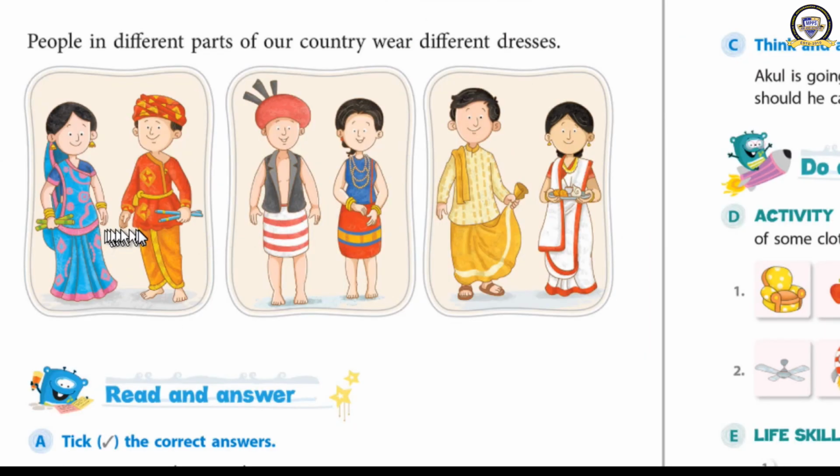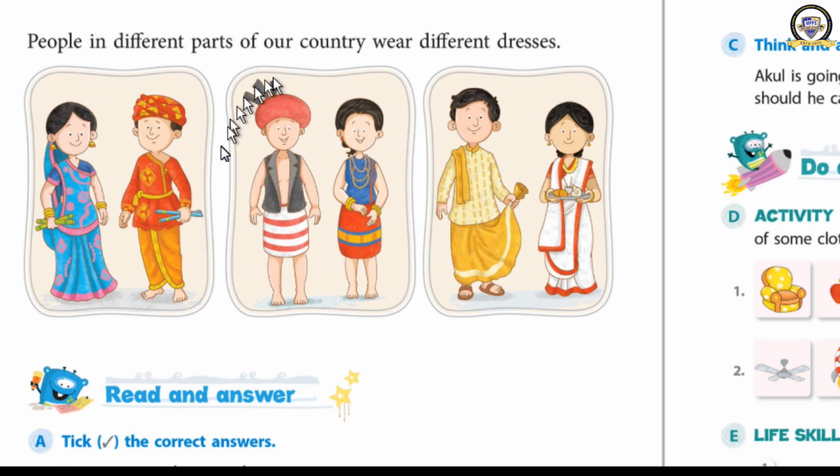Now we will learn more about the clothes. See these photos. How beautifully they are decorated. They have worn the dress. What do these pictures tell us? People in different parts of our country wear different dresses. This is the dress worn in some states of India.